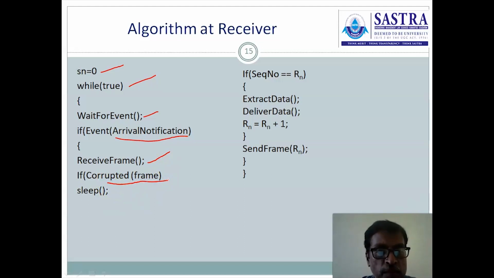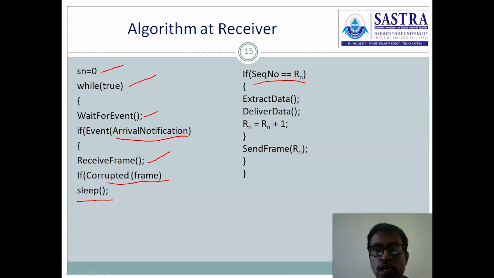If the frame is corrupted, then sleep. The receiver gets into the sleeping mode. It won't send any reply to the sender. And then next, it checks the sequence number, whether it receives the expected one, or an out of order number may be received.